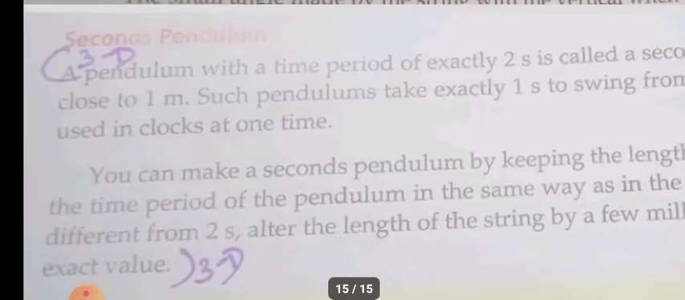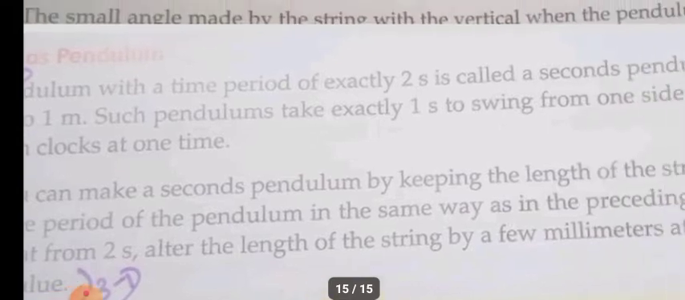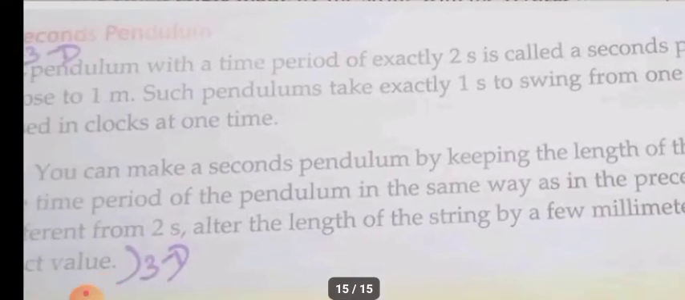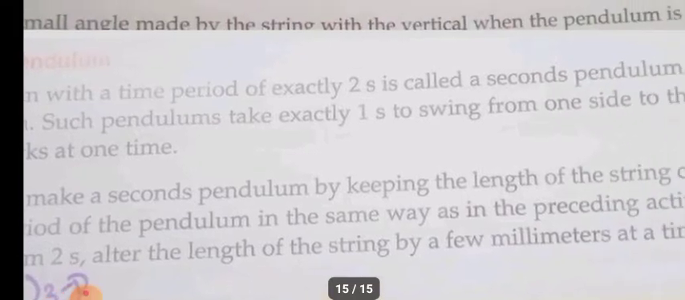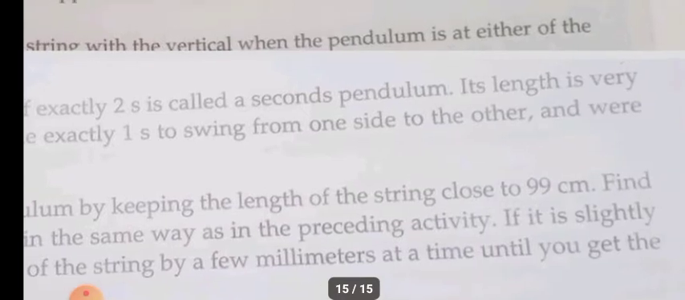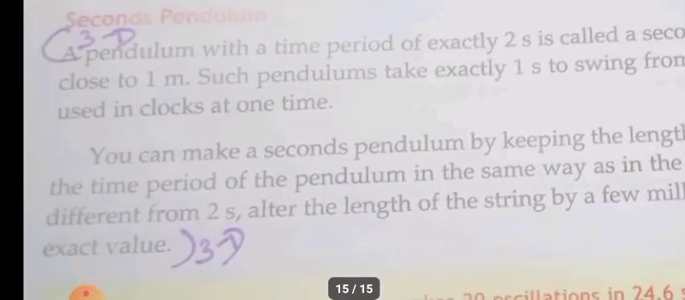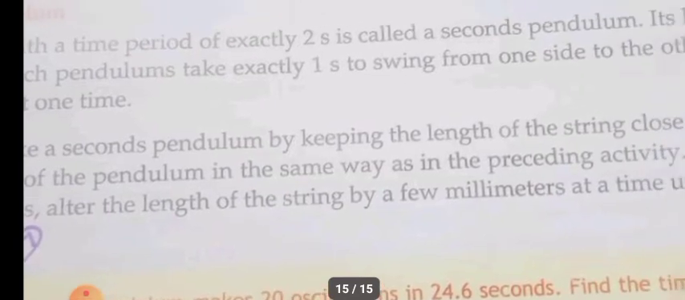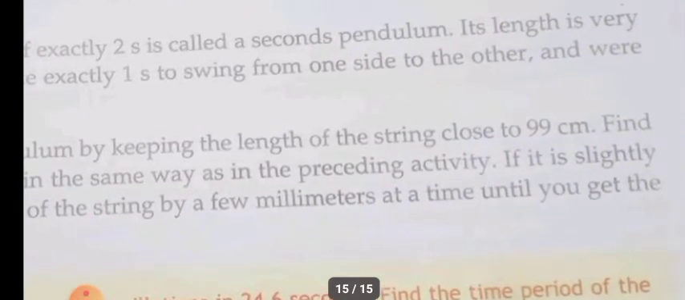So if its vibration is exactly 2 seconds, then we call it a seconds pendulum, and the length of the pendulum is very close to 1 meter. Such pendulums take exactly 1 second to swing from one side to the other and were used in clocks at one time. So in olden clocks such pendulums were used. You can make a seconds pendulum by keeping the length of the string close to 99 centimeter.